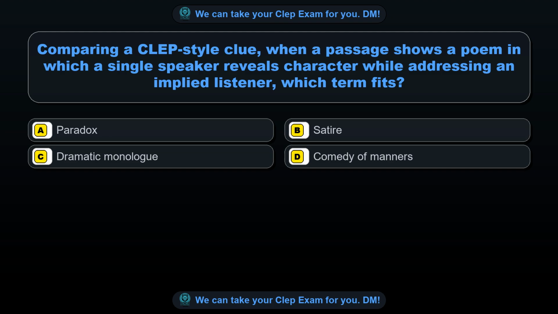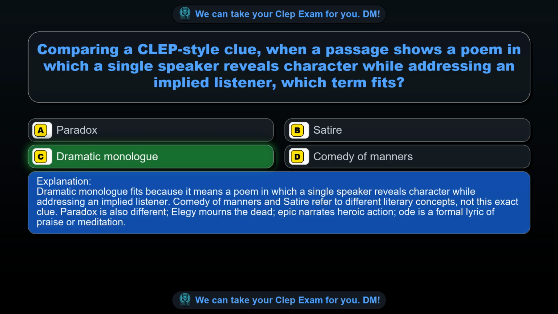Option A, paradox. Option B, satire. Option C, dramatic monologue. Option D, comedy of manners. The correct answer is option C, dramatic monologue. Dramatic monologue fits because it means a poem in which a single speaker reveals character while addressing an implied listener. Comedy of manners and satire refer to different literary concepts, not this exact clue. Paradox is also different, elegy mourns the dead, epic narrates heroic action, ode is a formal lyric of praise or meditation.